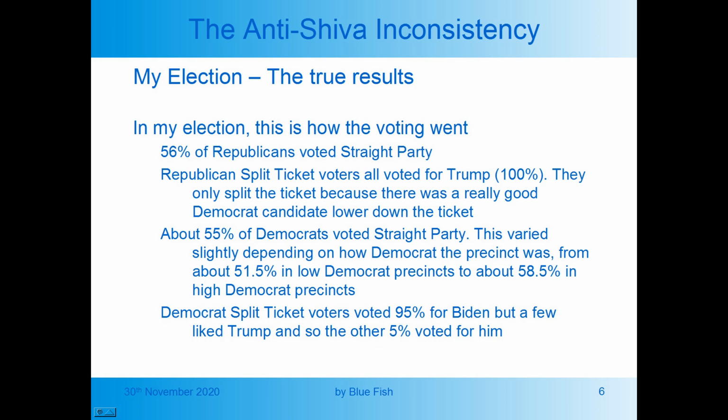Okay, so I've run my election, and here are the results. In my election, this is how the voting went. 56% of Republicans voted straight party. Republican split-ticket voters all voted for Trump 100%. They only split the ticket because there was a really good Democrat candidate lower down the ticket. About 55% of Democrats voted straight party, but this varied slightly depending on how Democrat the precinct was, from about 51.5% in low Democrat precincts to about 58.5% in high Democrat precincts. The Democrat split-ticket voters voted 95% for Biden, but a few liked Trump, and so the other 5% voted for him.